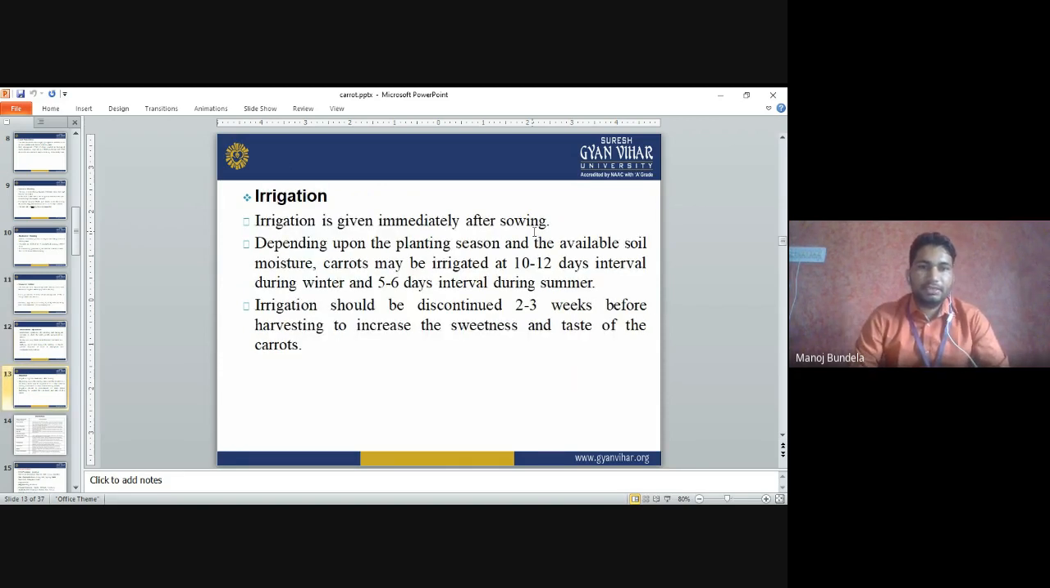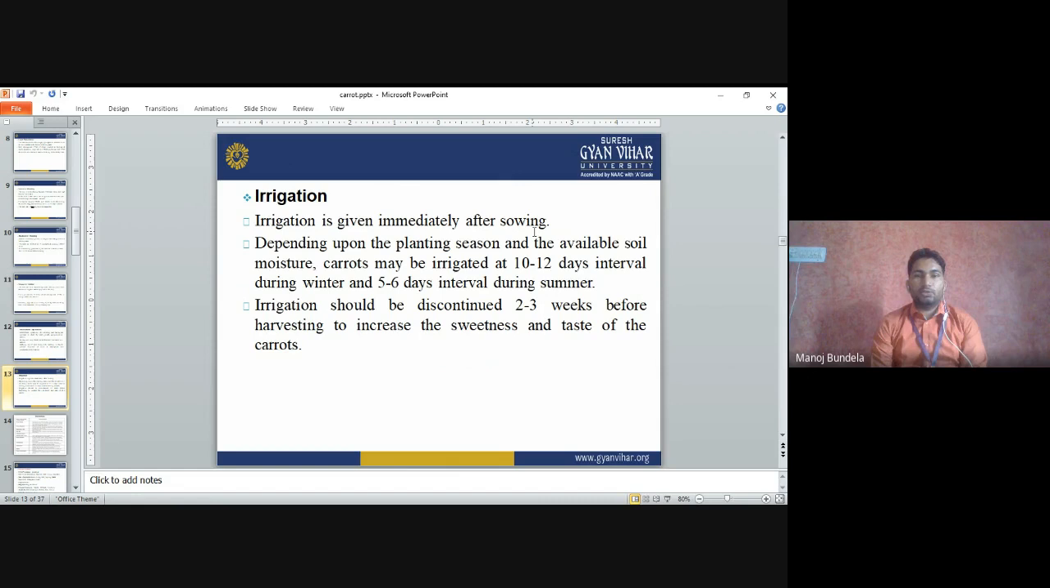Irrigation. Irrigation is given immediately after sowing. Depending upon the planting season and the available soil moisture, carrot may be irrigated at 10 to 12 days interval. Normally the irrigation interval is 10 to 12 days in the summer months, and in winter we have to apply it at 5 to 6 days interval. Means more irrigation is required in case of summer.